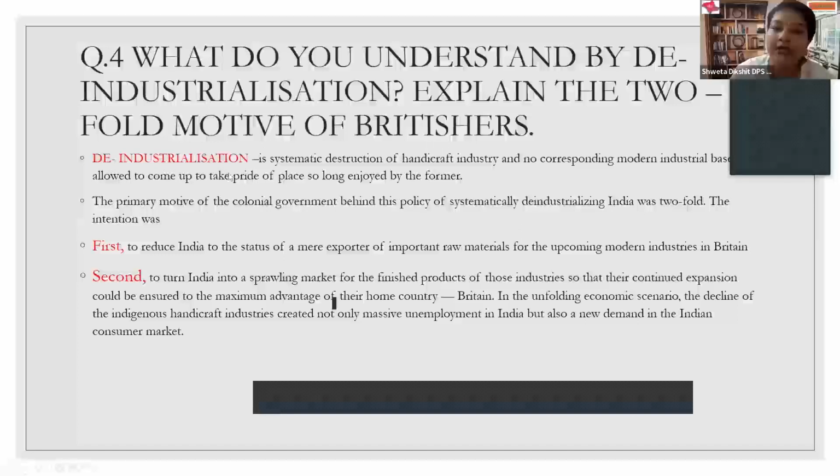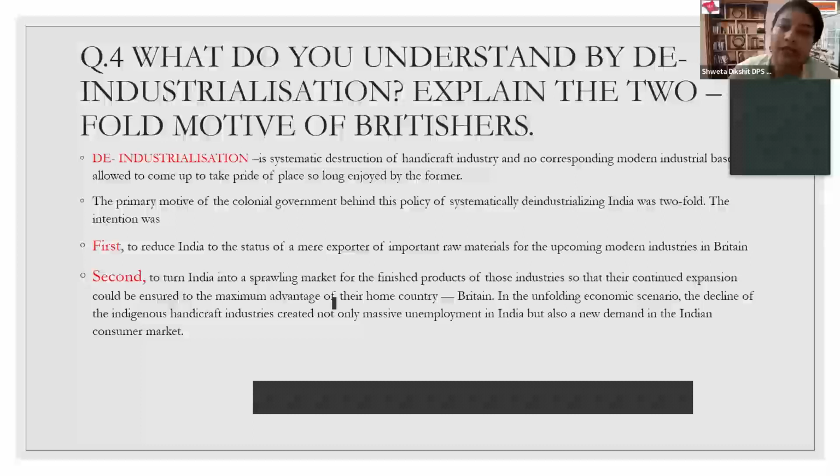First of all, what is deindustrialization? It's a systematic destruction of the handicraft industry of India. Along with that, it also destroyed the setup or the boost of modern industry in India. That means they never allowed any modern industry in India.